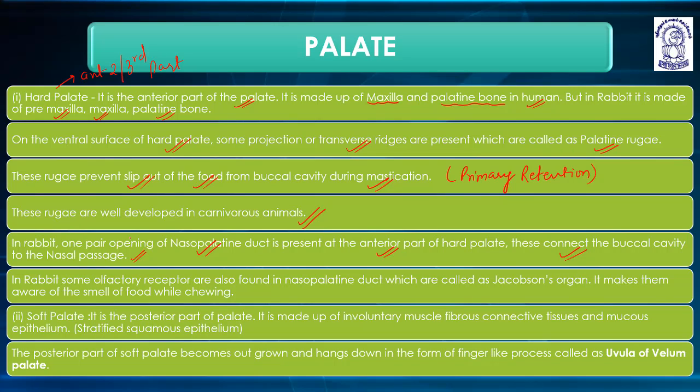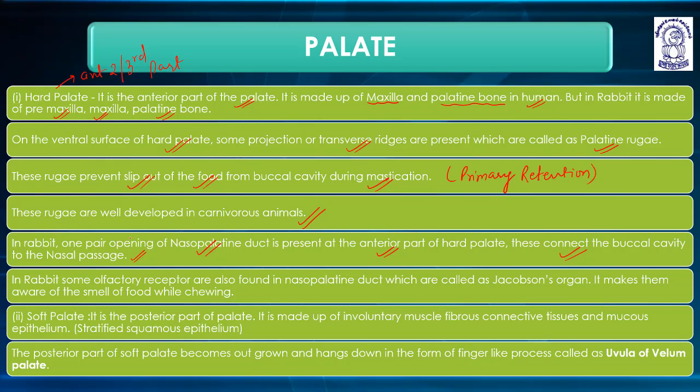Soft palate. It is the posterior part of the tongue. It is made up of involuntary muscles. Not the anterior two-third part, but the posterior one-third part, which is the soft palate. It is made up of involuntary muscles, the muscles which are not under our control, fibrous connective tissue, and mucous epithelium. The mucosal lining of the epithelium is stratified squamous epithelium.